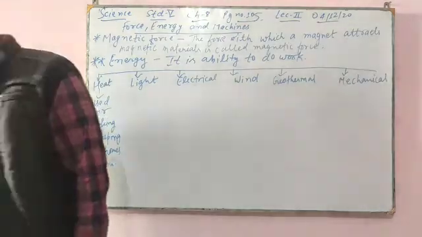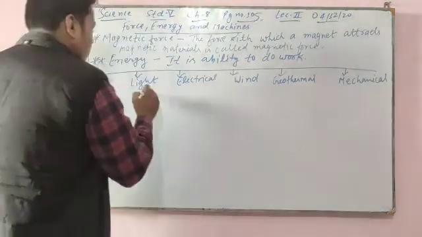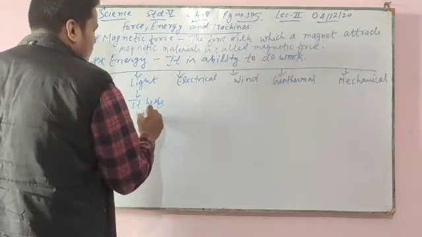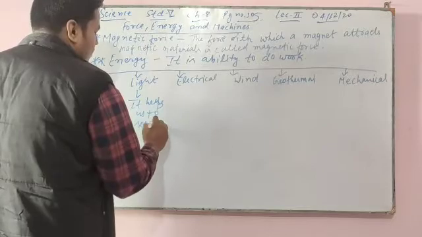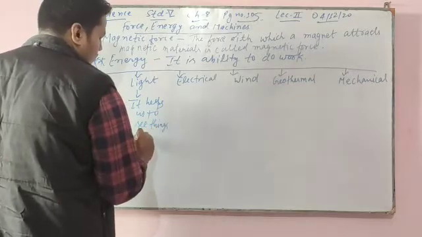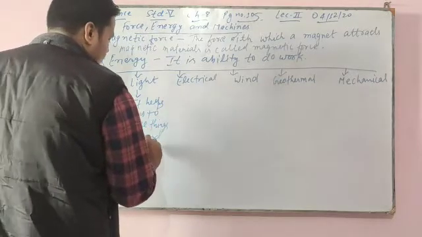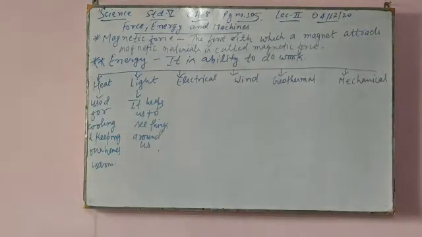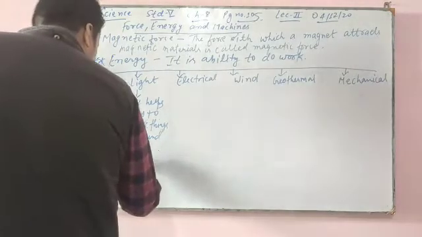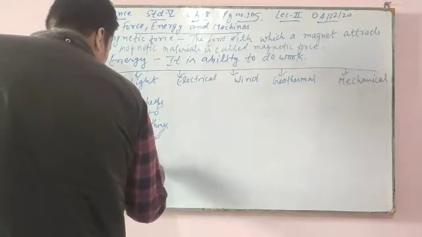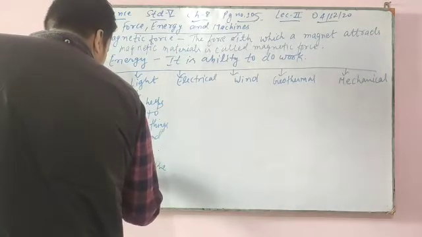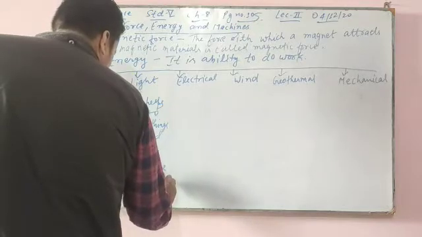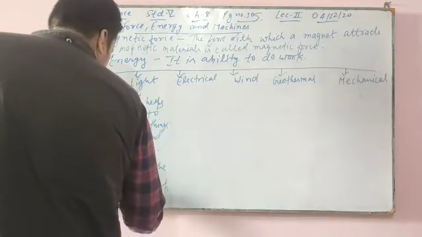Light energy helps us to see things around us. And the sun is the greatest source of light energy.